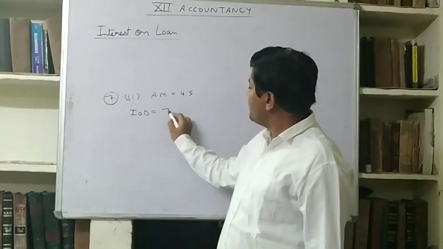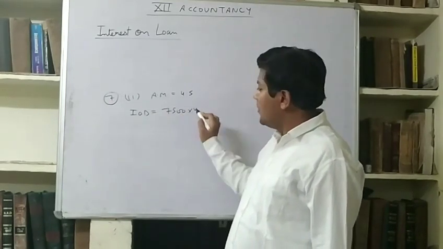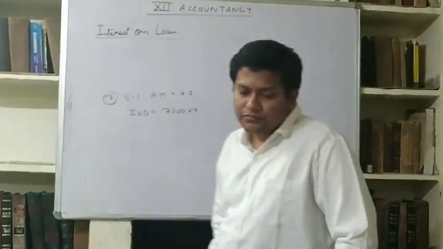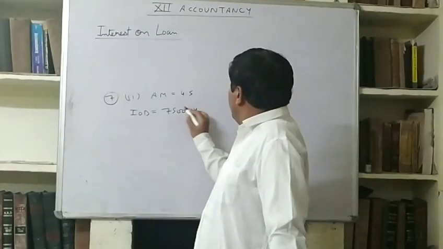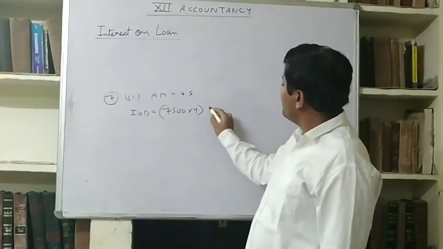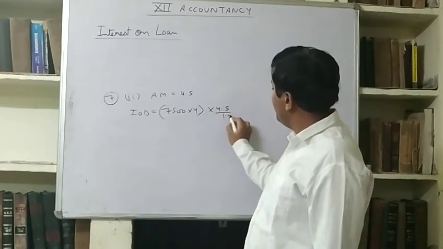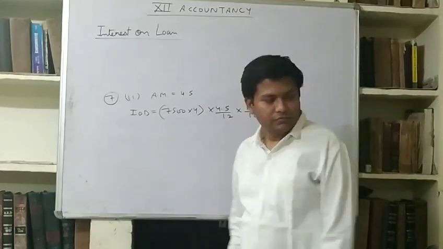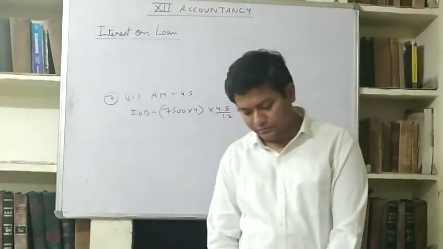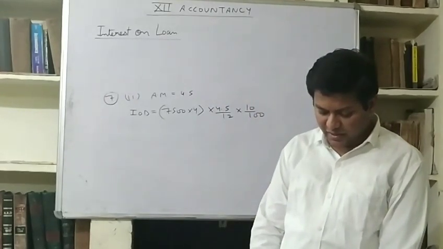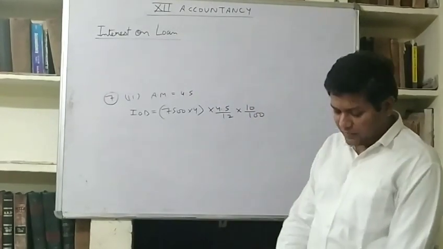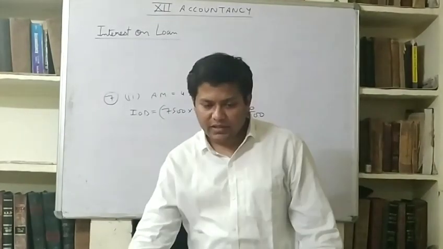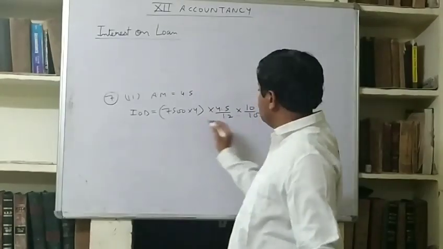drawings will be 7,500, multiply 4, and this is annual drawings, multiply average months upon 12, multiply rate upon 100. So we will solve it. 7,500 multiply by 4, multiply 4.5 divided by 12 into 10%. So its answer is 1125.